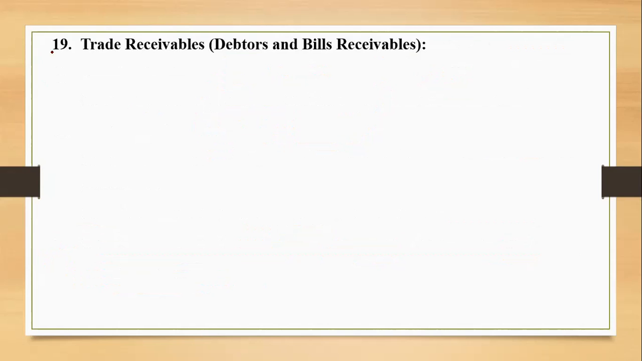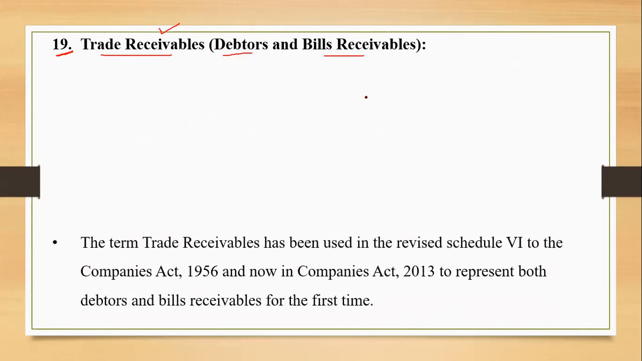The next term for the day is trade receivables. Trade receivables will include two terms: one is debtors, the other is bills receivable. The term receivable itself says that the amount is receivable because of the goods sold on credit, or because of the services that we have rendered on credit, the amount is yet to be received from the person or the firm. So those firms or persons will be termed as trade receivables.